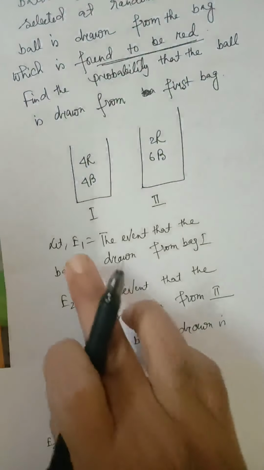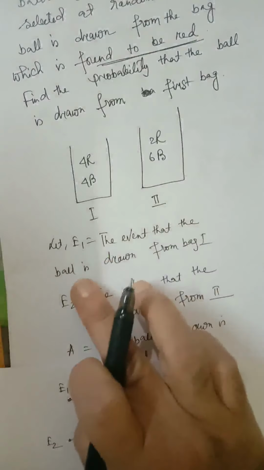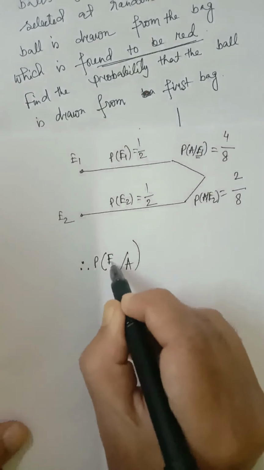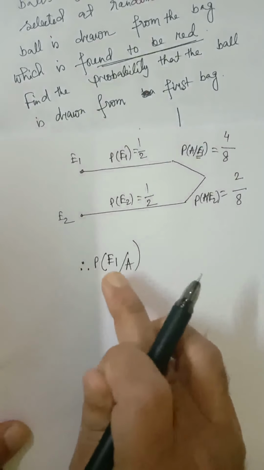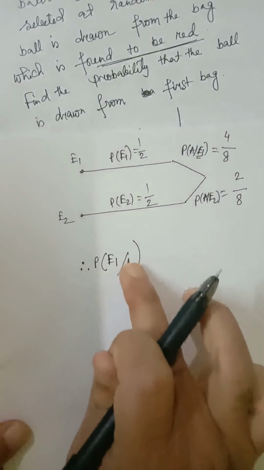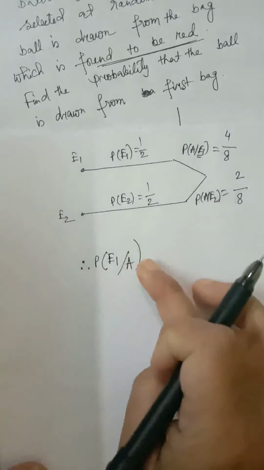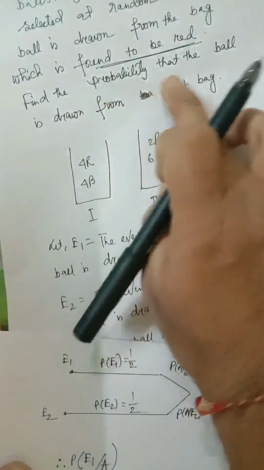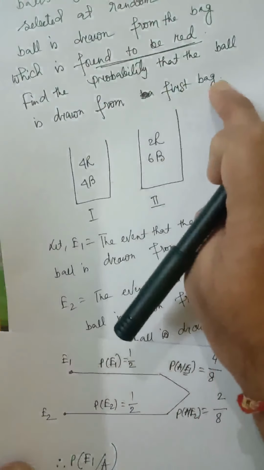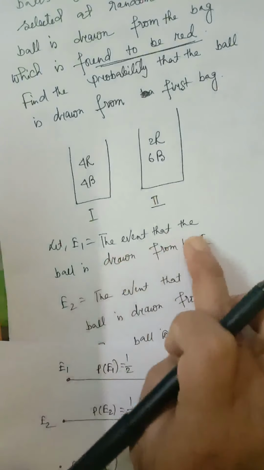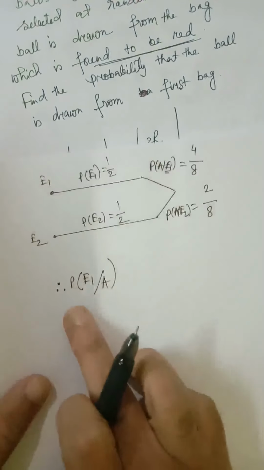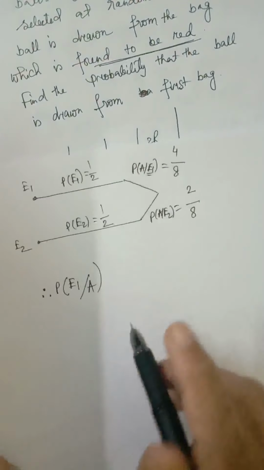What is the probability that the ball is drawn from first bag? Now you see, E1 means the event that the ball is drawn from first bag. So we'll write P(E1 given A). A means the ball which is drawn is red in color. E1 means it is drawn from the first bag. We have to find E1 given that the ball is red in color.